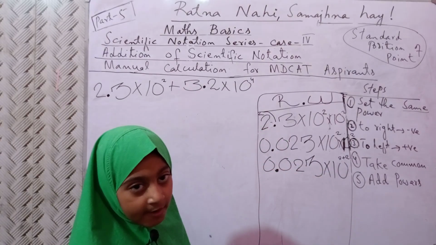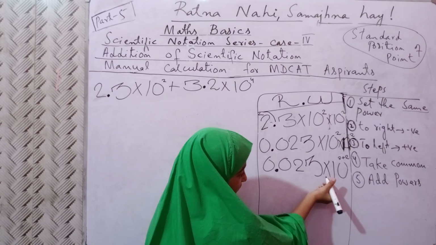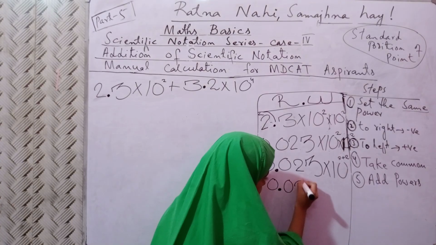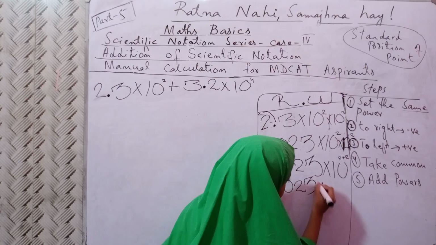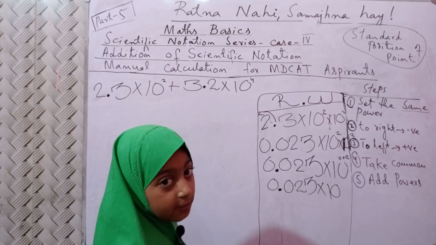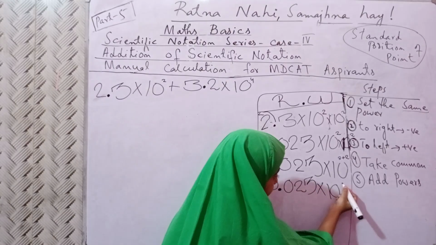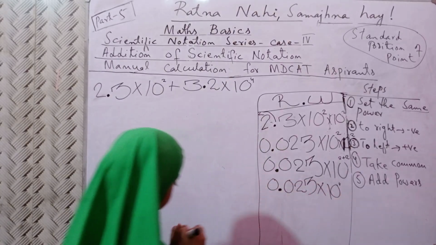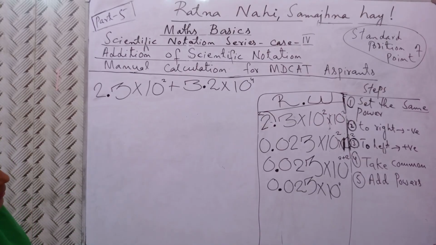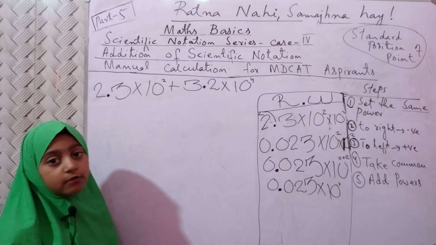Second, add power. First of all, we write down till here, 0.023 into 10 raised to power. Add power, 2 to 4 exactly. We have done adding. When the power is not the same, you cannot solve it.